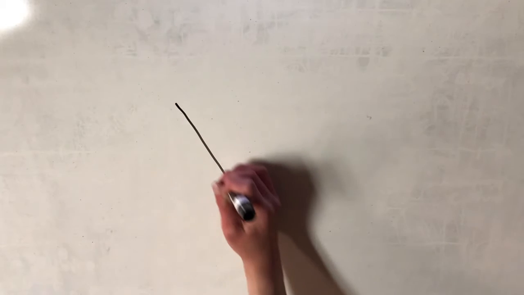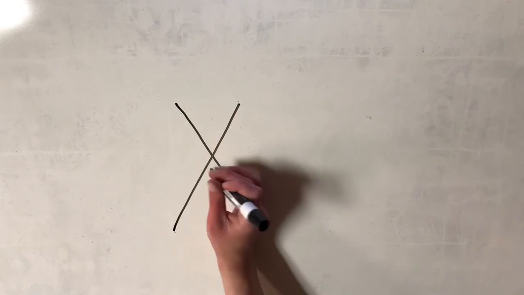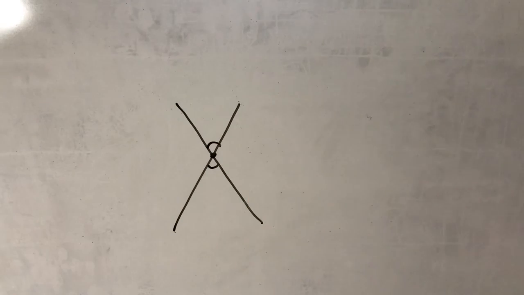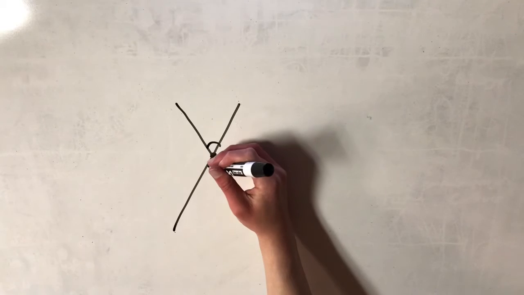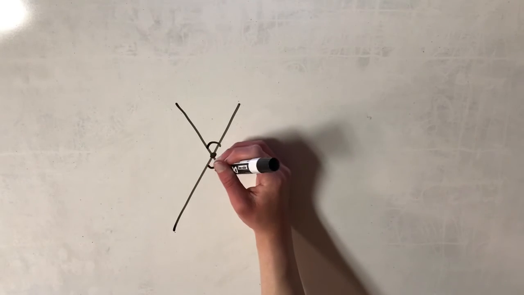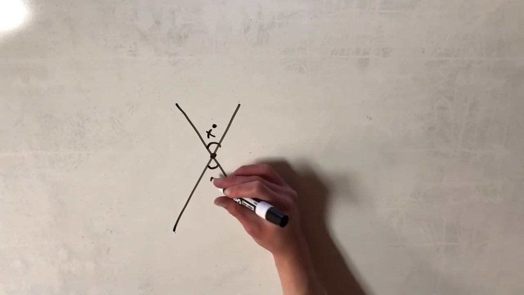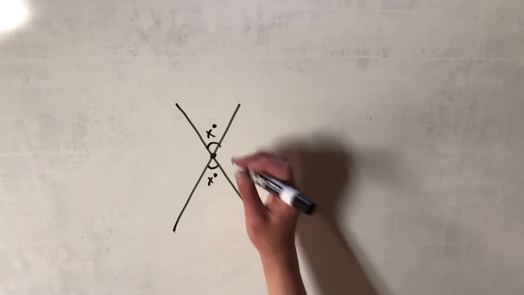Vertical angles. You'd say that these 2 angles are vertical because they share a vertex, and a vertex is just a point on a line or on a shape. So they share a vertex here, so they're vertical angles. And vertical angles are always congruent, meaning that they have the exact same value. So if this is x degrees here, this is also x degrees. So they are always the same.